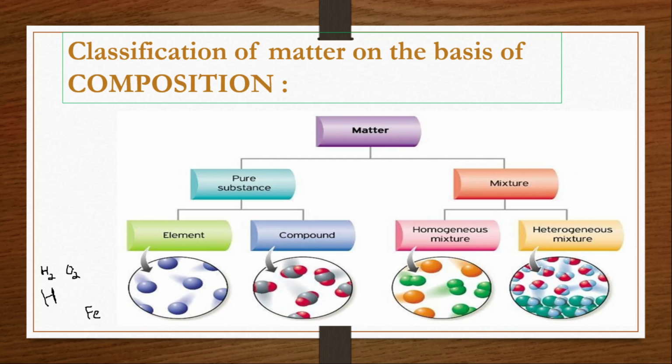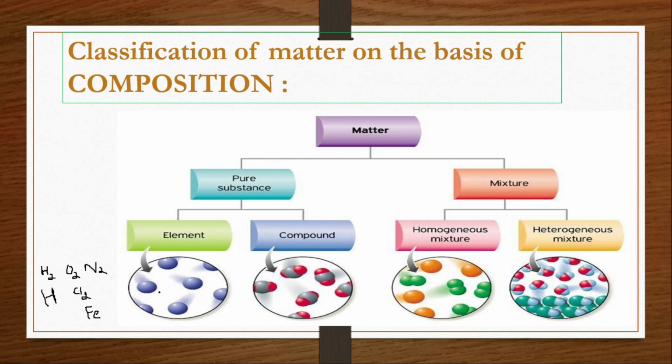Oxygen is also like that only. A single oxygen atom is not stable. So always it will appear as O2. It is a single individual particle. So single individual hydrogen or oxygen atoms are not stable. Whether it is hydrogen, oxygen, nitrogen, chlorine or bromine, all these in a single atomic state are not stable. So always what it does is it combines with one more atom and forms a molecule.